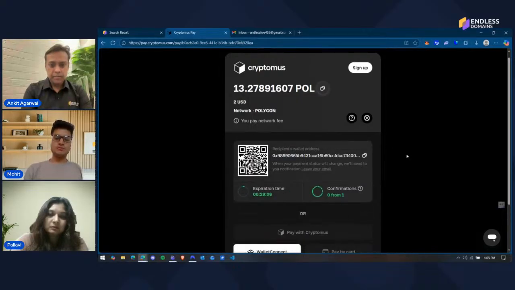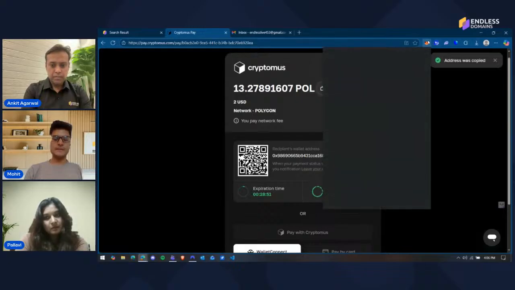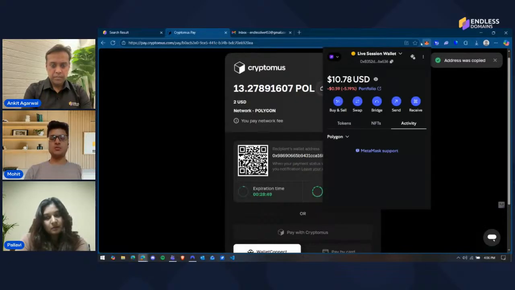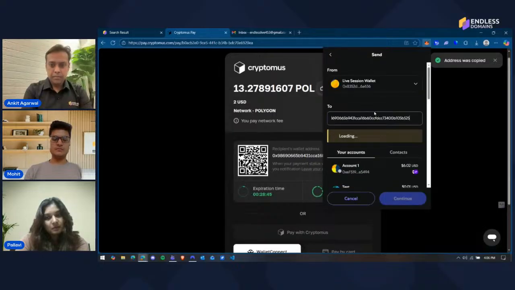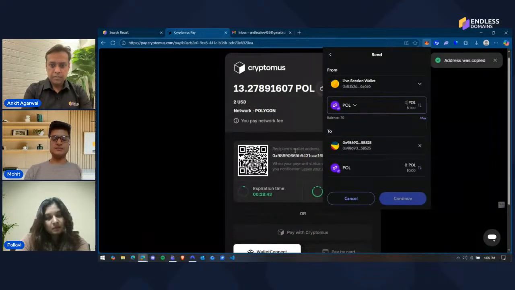When you proceed to payment, you've got two major pieces of information here. You need to pay this amount of Polygon, and this is the recipient's wallet address, meaning you need to pay this much amount to this wallet. So I'll quickly copy this recipient wallet address. I'll go to my MetaMask from which I want to pay. I'll click on send, right? I will enter the recipient wallet address, and then the amount I need to enter.